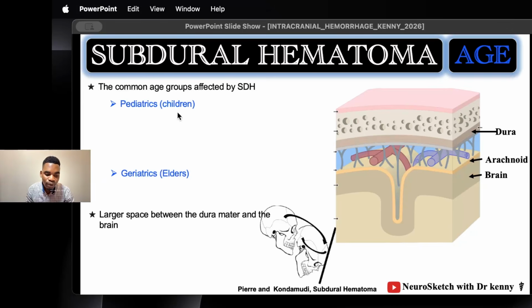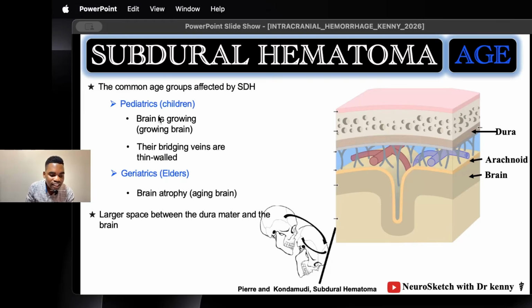The very young population and the very old population. Why very young? Because in pediatrics the brain is growing, and so the size of the cranial cavity is bigger than the size of the brain, and so we have a higher distance between the dura mater and the brain. Same applies to the geriatric population, the old population, because they are aging. The aging brain is atrophying, and so we're increasing the distance between the brain and the dura mater, and so we have the highest risk of subdural hematoma.